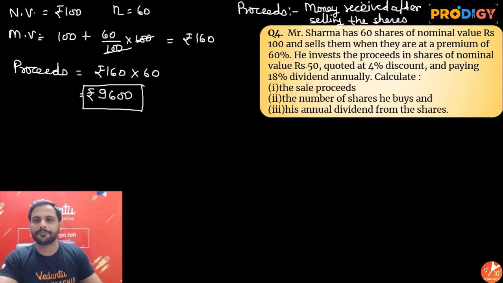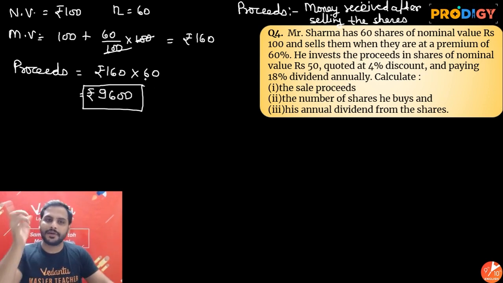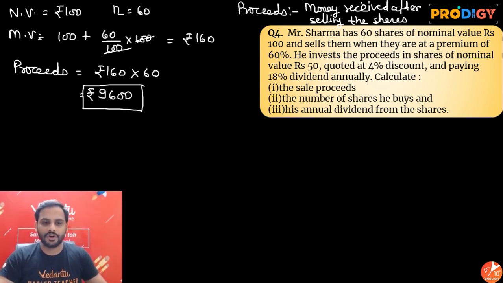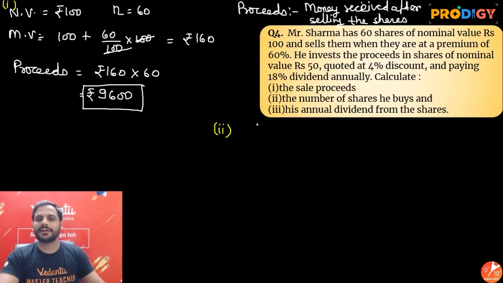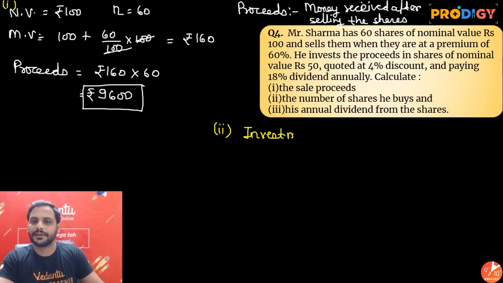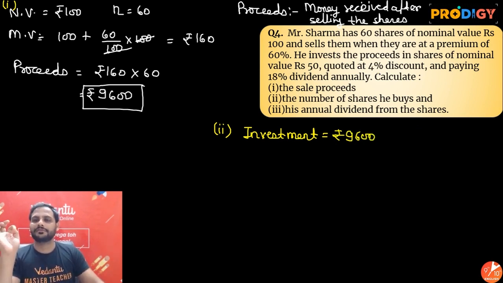Then he invests the proceeds in shares. This is your case 1, the share of the first type. Now in the share of the second type, he has invested this whole money again. So in the second case, his investment is ₹9,600.